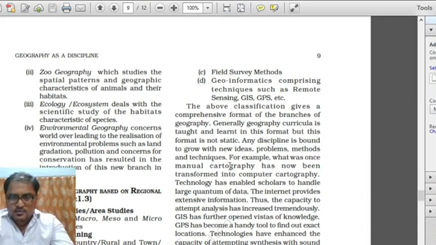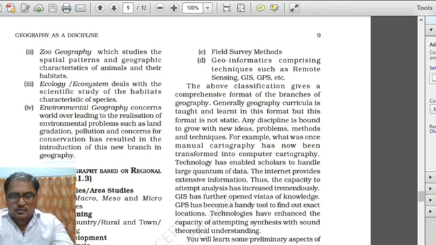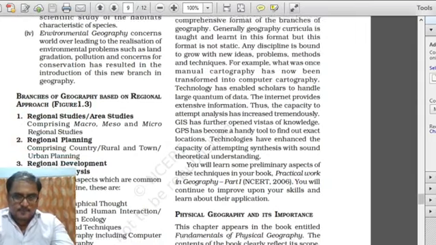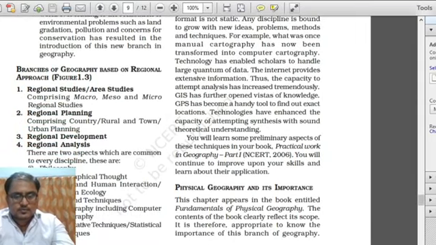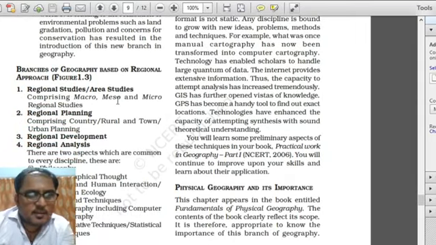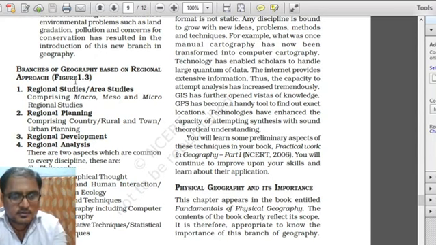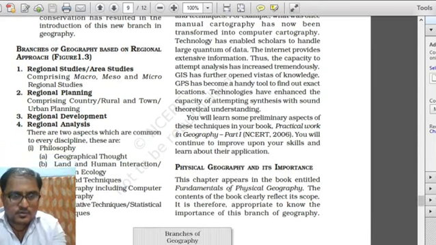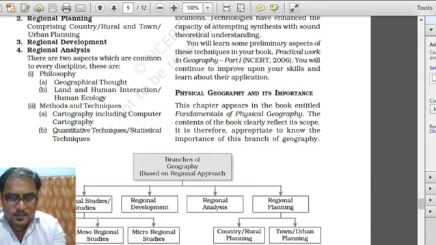In case of regional approach, we are going to study the different regions as separate units instead of taking the entire earth totally. So here in the regional approach, just see the figure over here. Firstly, there are 4 sub branches of geography based on regional approach.